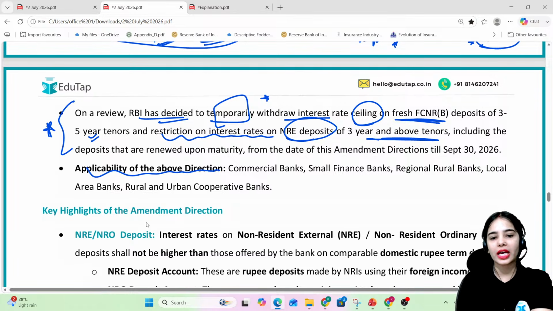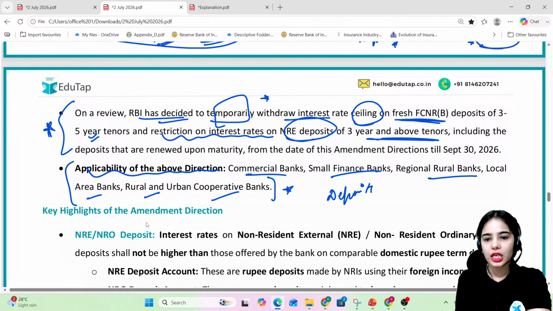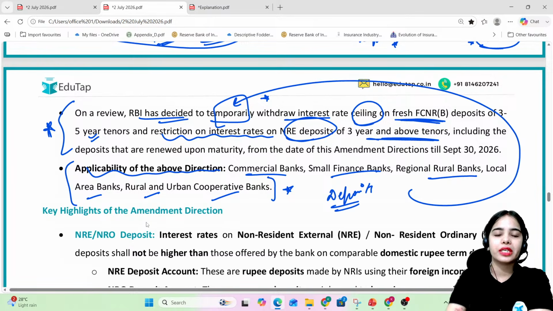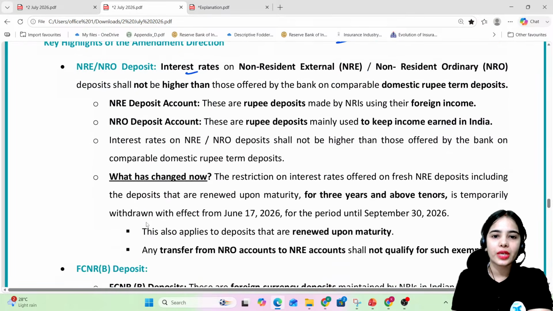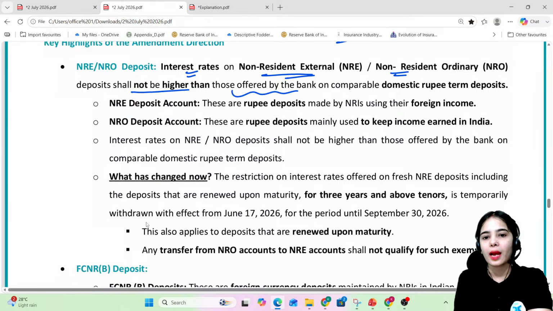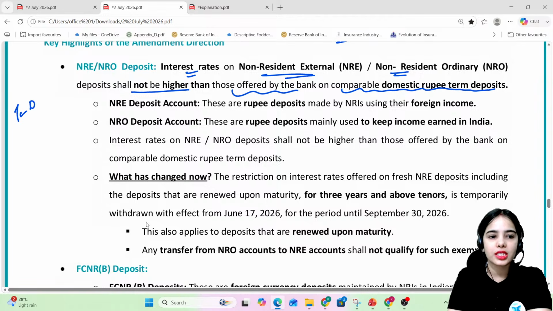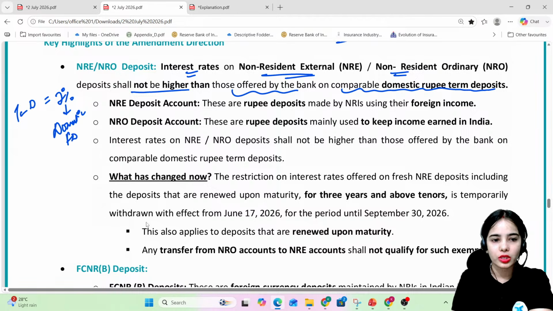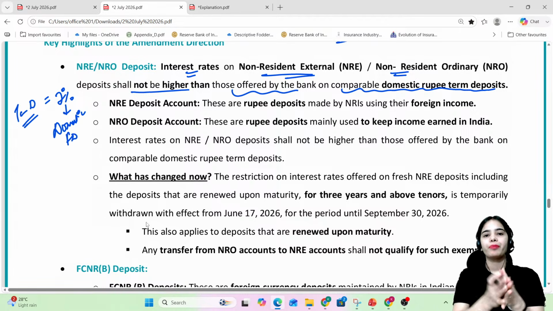Applicability of the above direction: commercial banks, small finance banks, regional rural banks, local area banks, rural and urban cooperative banks. These banks have to follow the directions. They are receiving the deposits. So now there is the withdrawal of the interest rate ceiling that we will discuss. So interest rates on NRE, NRO deposits shall not be higher than those offered by the bank on comparable domestic rupee term deposits. So on the term deposits, if the bank is providing 7% for the domestic fixed deposits, term deposit means that it is for a time period, like the fixed deposit.